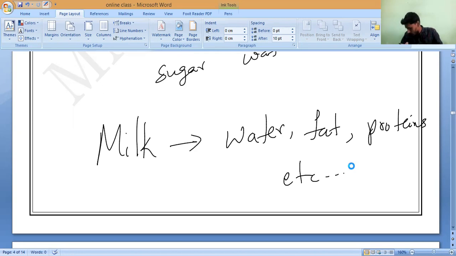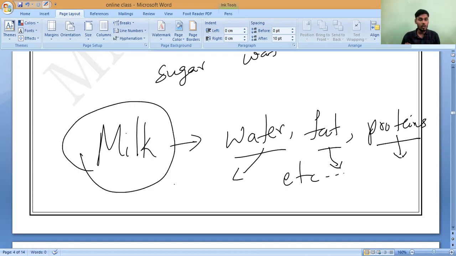These are all called pure substances. Water is a pure substance, fat is a pure substance, proteins is a pure substance. So in milk, how many pure substances are there? More than two, correct or not? That is why milk is also called a mixture. Do you understand all of you?